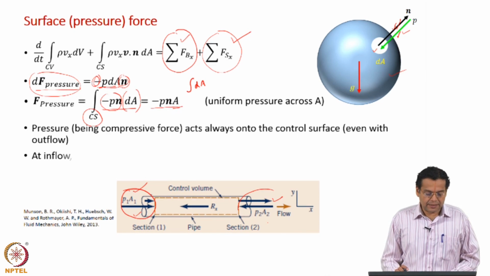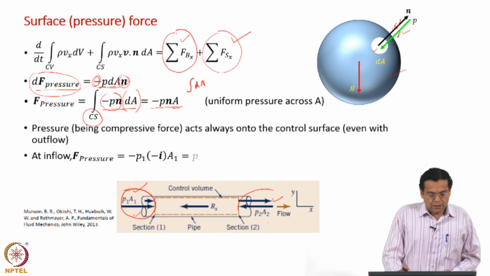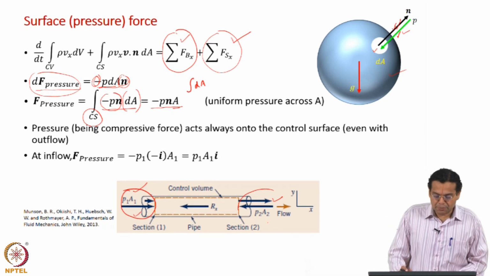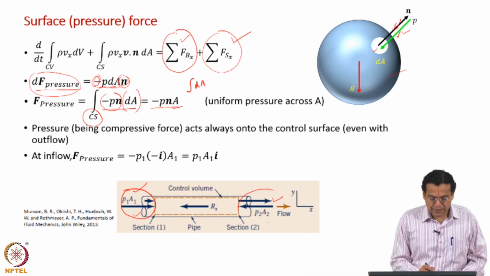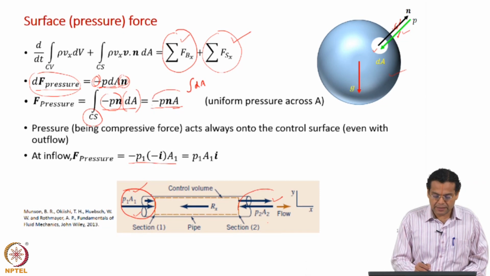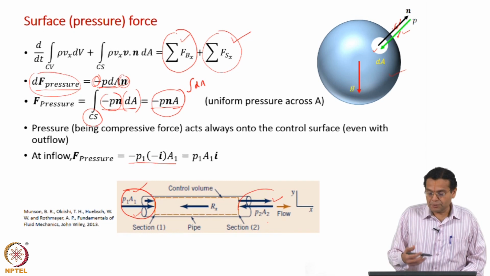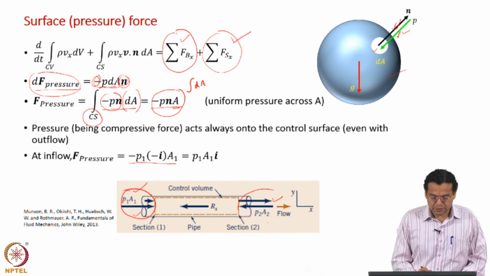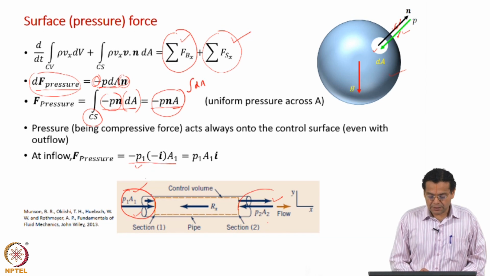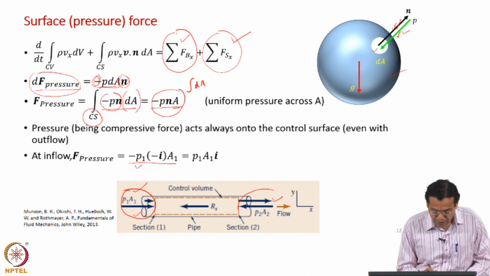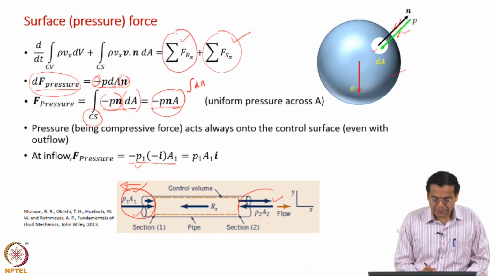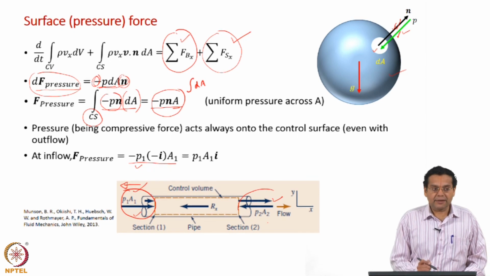Let us take the inflow boundary, the inlet. At inflow, the force due to pressure is given by this expression. I have taken this expression, assuming pressure to be uniform, and this location is section 1. So, the pressure is indicated P1, the normal is the outward normal, which means it is in this direction, along the negative x axis.